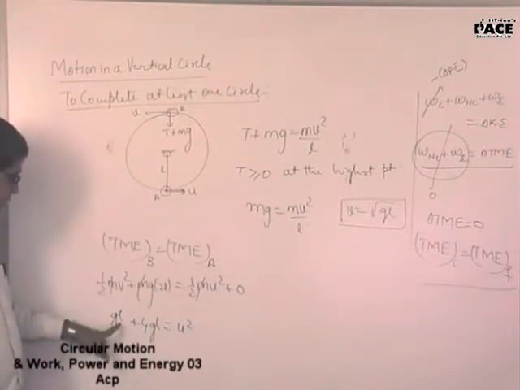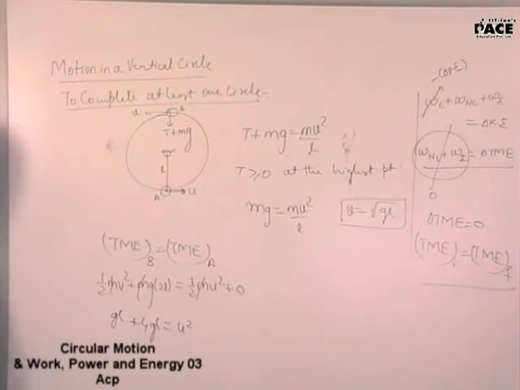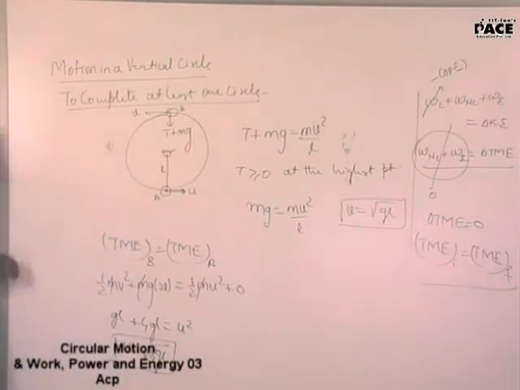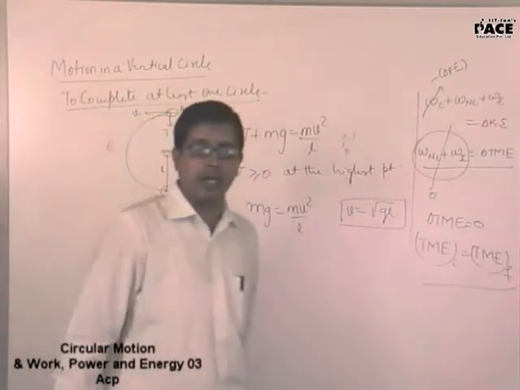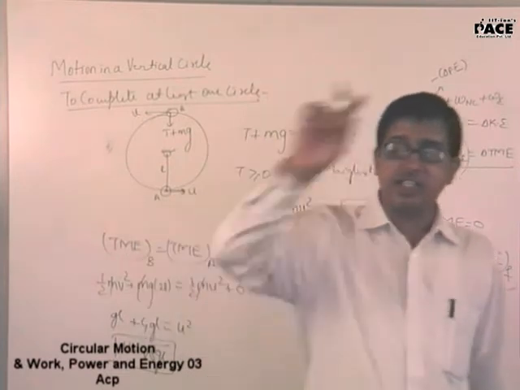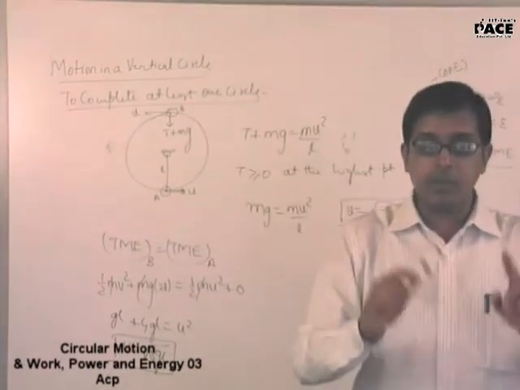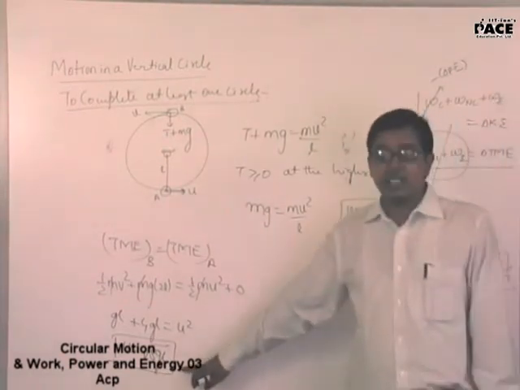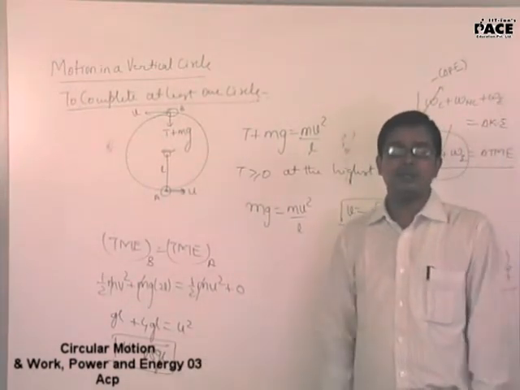This b will be gl plus 4gl. Now u will be equal to root over of 5gl. This is the minimum velocity I should give at the lowest point so that it completes at least one circle.